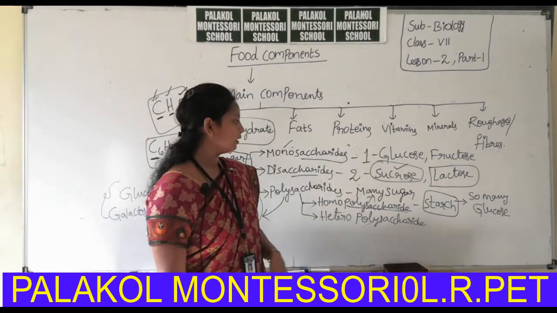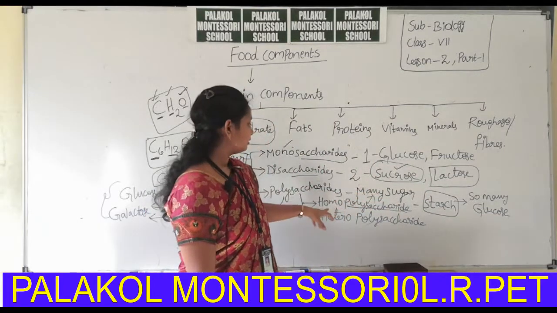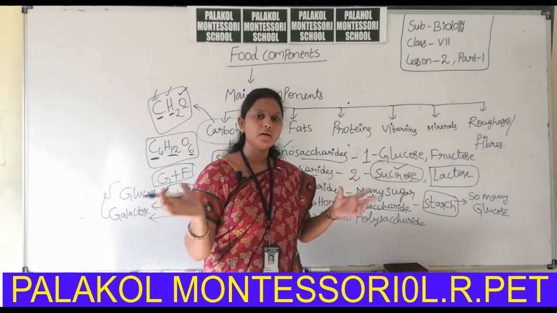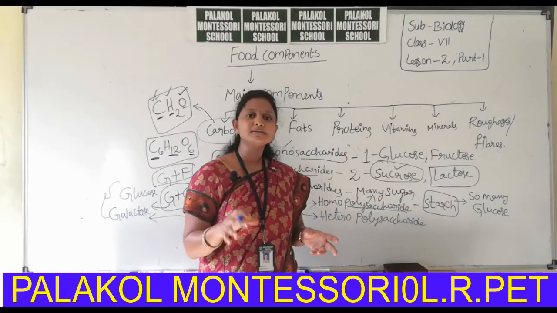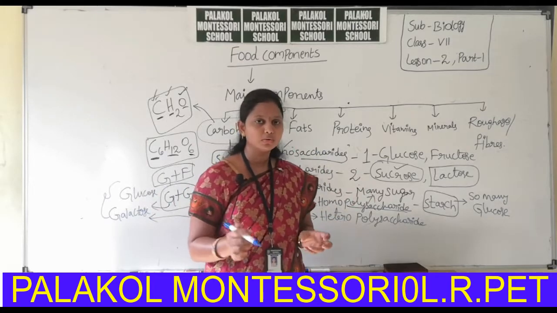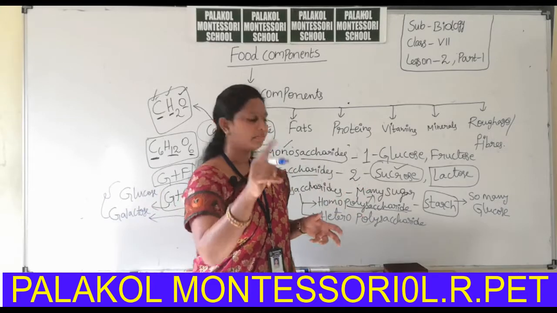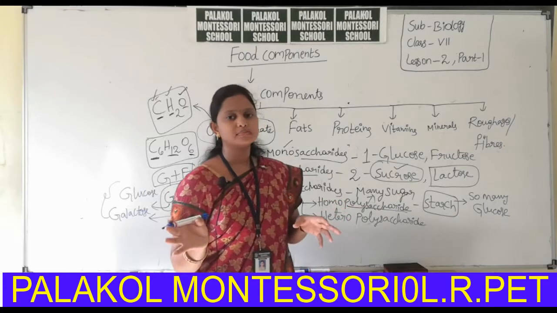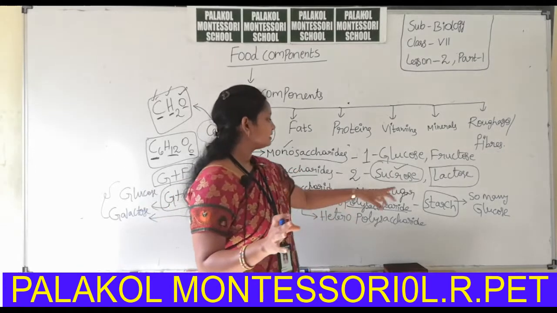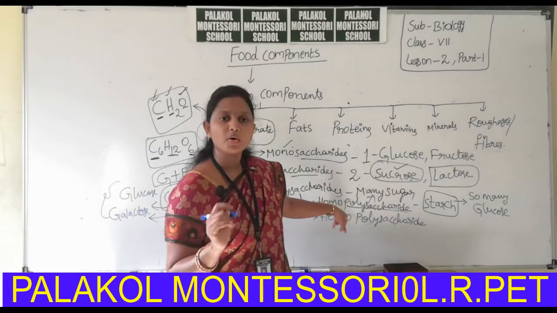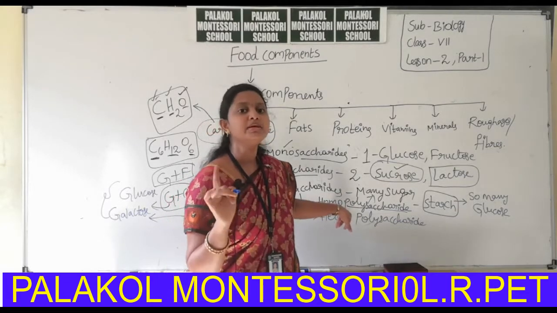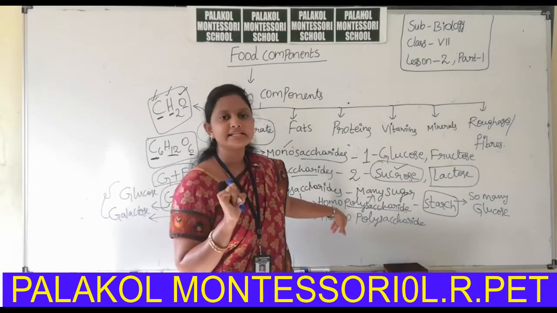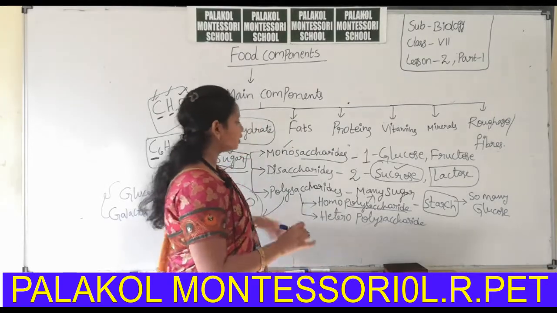Okay. So starch is made up of so many glucose molecules. Even though the number is large, all the molecules belong to glucose. 100 glucose molecules can form one starch molecule. Okay, so all are glucose molecules. That's why starch is categorized under homopolysaccharide. Homo means the same type of sugar molecules can form a polysaccharide. That type of polysaccharide is called homo. Hetero means different.